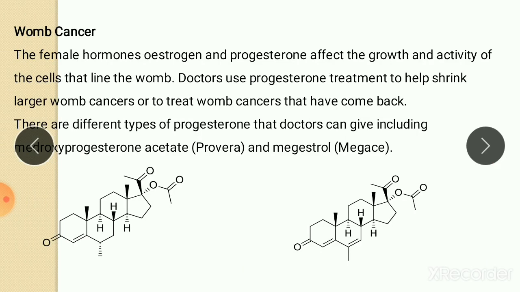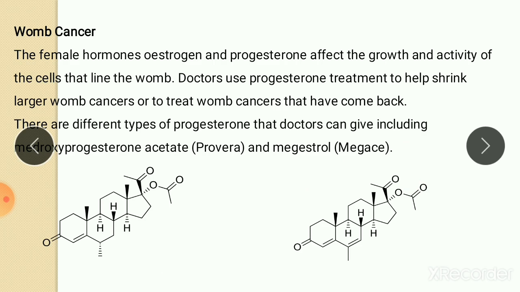Then the last cancer is womb cancer. The female hormones estrogen and progesterone affect the growth and activity of the cells that line the womb. Doctors use progesterone treatment to help shrink larger womb cancers or to treat womb cancers that have come back. There are different types of progesterone that doctors can give, including medroxyprogesterone acetate and megestrol. So these are the two drugs used in womb cancer.